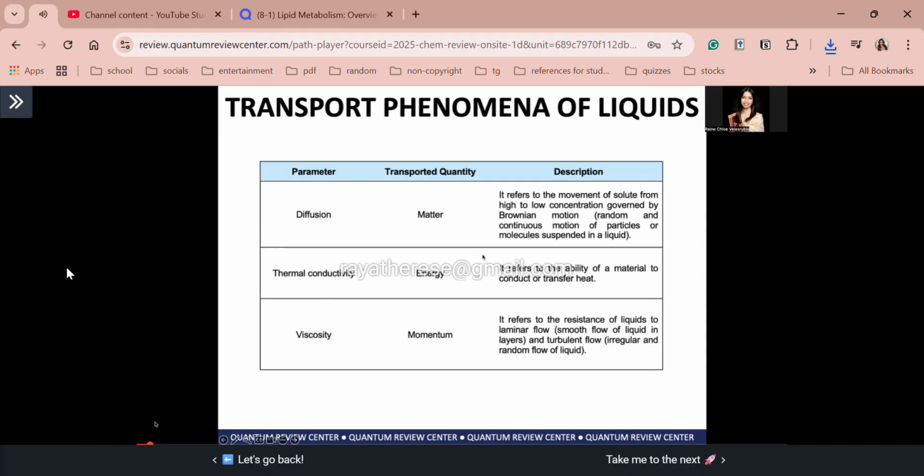Meanwhile, thermal conductivity is also another transport property, and it measures energy. So it can see if the material can conduct or transfer heat. Diba? The types of heat transfer include conduction, convection, and radiation.